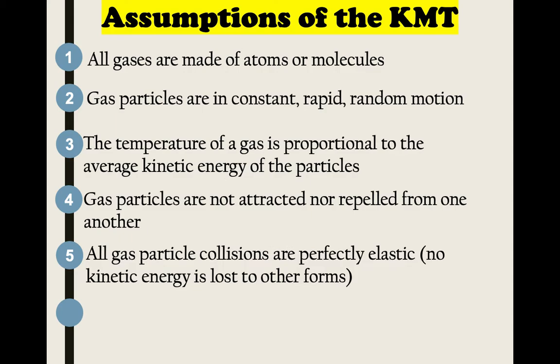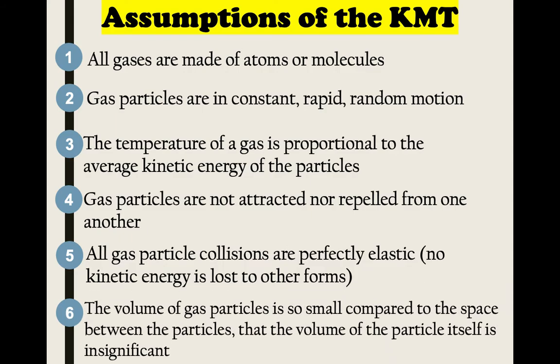You do need to know all of these, so you're going to want to pause the video here and put these down into your notes. But basically, it's just a set of facts that gas molecules are always in motion, and the degree of their motion is represented by temperature.